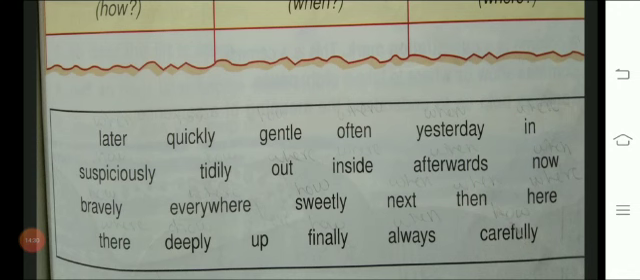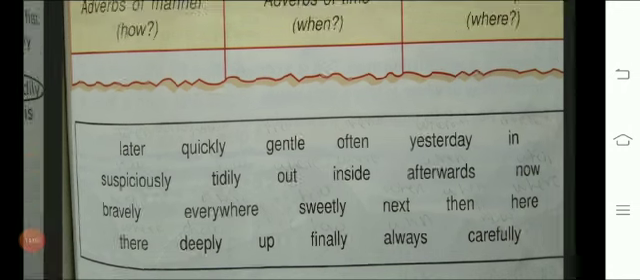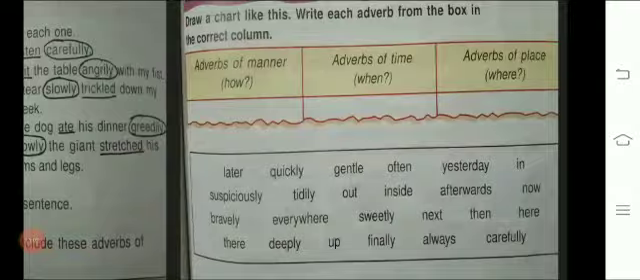Adverbs of manner tell us how something happened, adverbs of time tell us when something happened. So you will choose the adverbs related to time. You will identify them, that they are giving us the answer when something happened. And adverbs of place give us the answer to the question where. They tell us where something happened. So according to that, you have to identify all three kinds of adverbs.